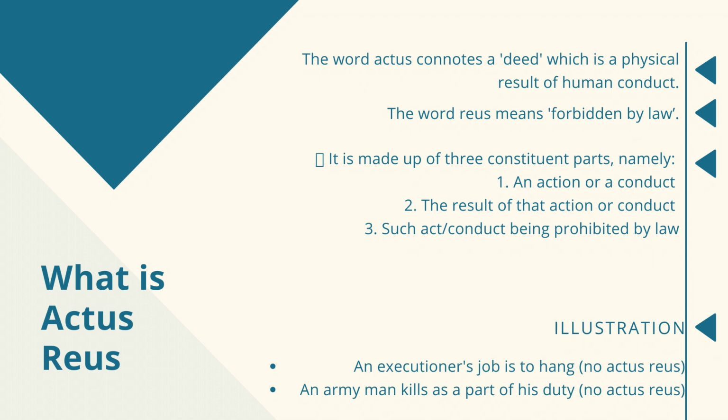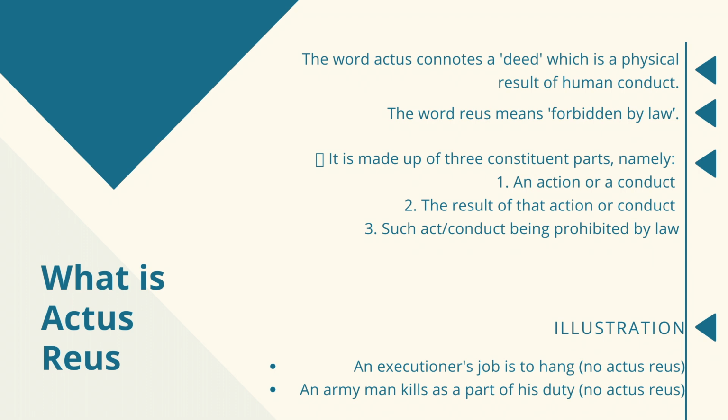If we talk about what is actus reus, we have already discussed it earlier, but we need to know what exactly it is. The word actus connotes a deed which is a physical result of human conduct. That means there must be an act. And reus means the act which is forbidden by law. So the combination of the 2 says that whatever act is done by human conduct must be forbidden by law. That will become actus reus.